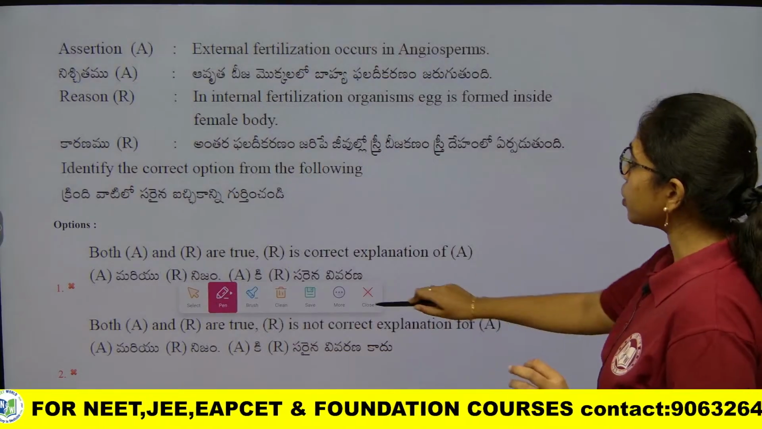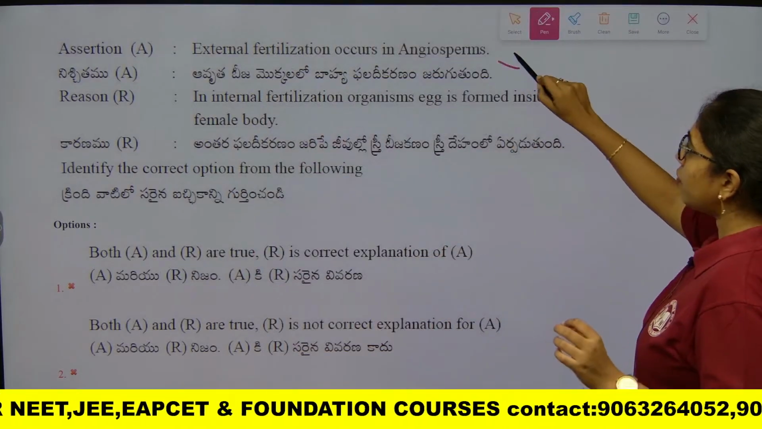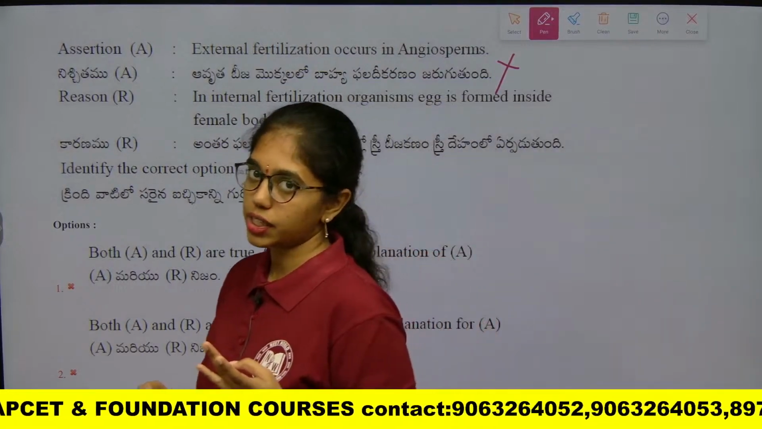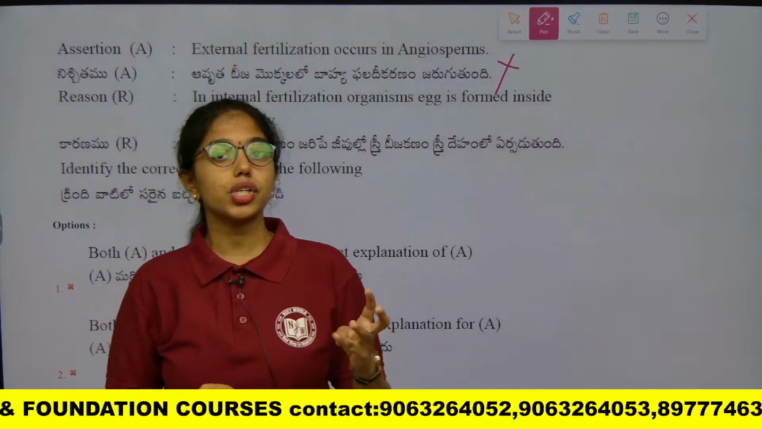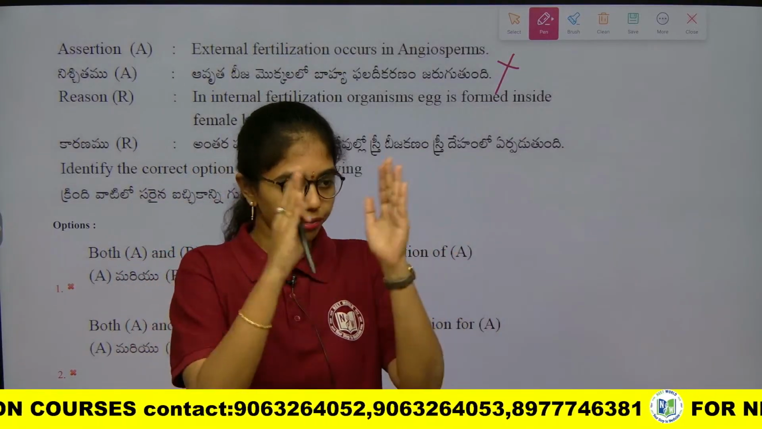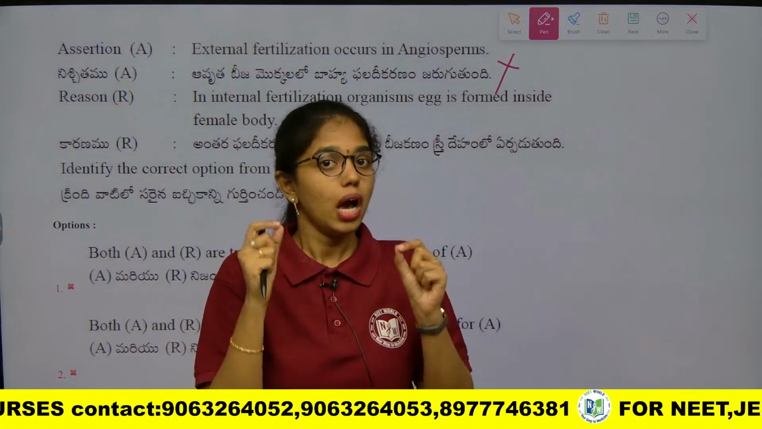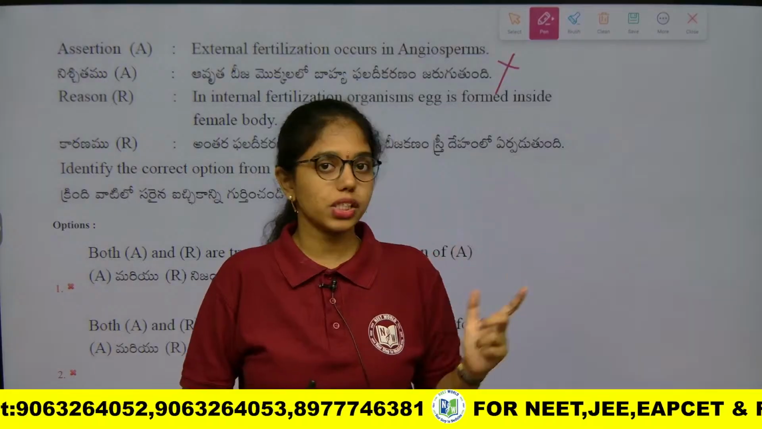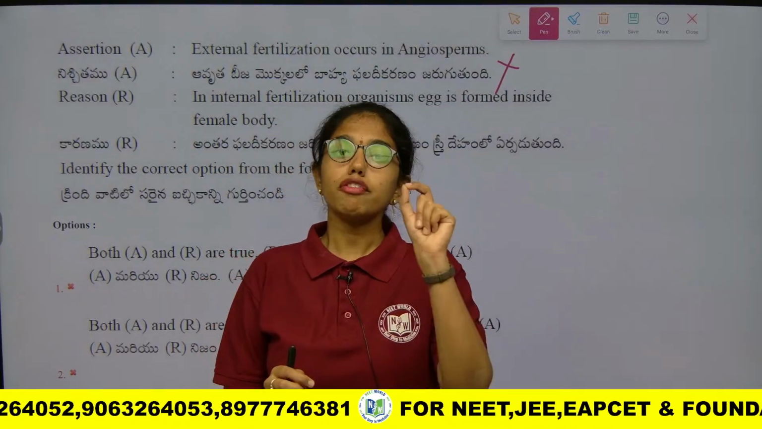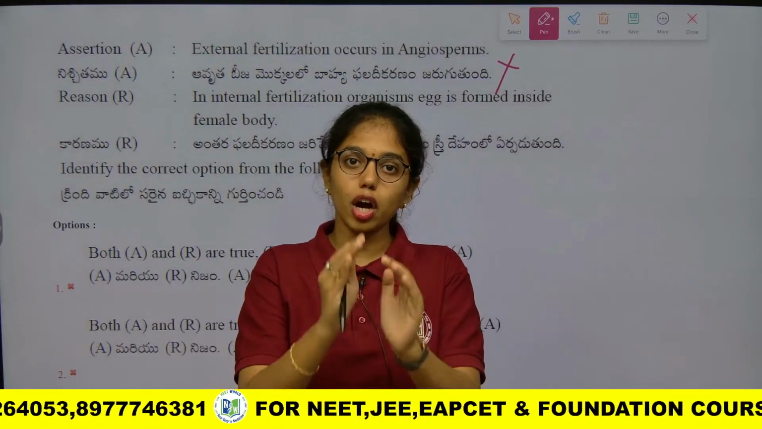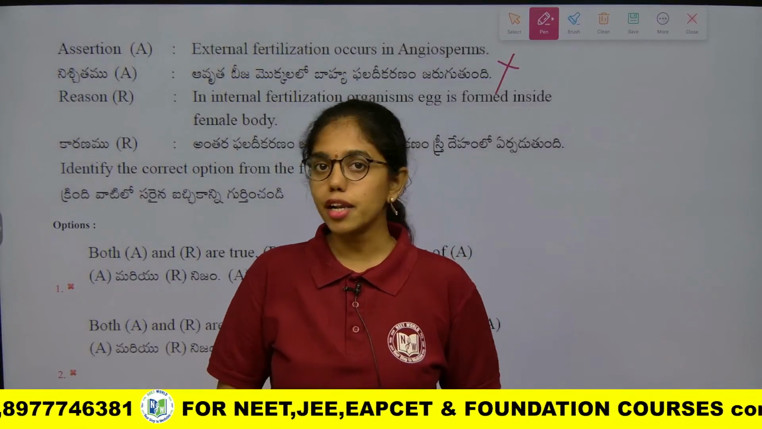External fertilization occurs in flower, that is wrong. First you should have clear idea about external fertilization and internal fertilization. External fertilization is fusion of egg and sperm outside the body of the organism, whether it is plant body or animal body. Fusion of male gamete and female gamete inside the plant body or inside the organism is called as internal fertilization.